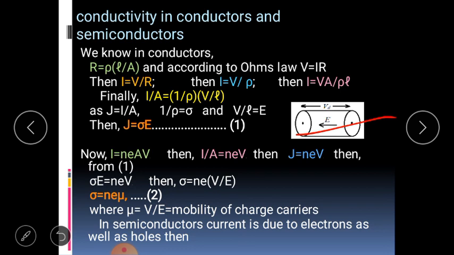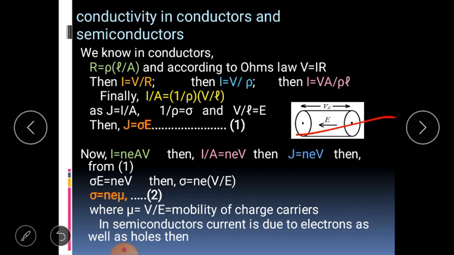Using this in equation 1, we are finding sigma E is equal to NEV. And further we are finding sigma is equal to NEV divided by E. This V divided by E is the mobility and it is given by mu. Sigma is equal to Ne mu. This conductivity is represented in this way in case of conductors.